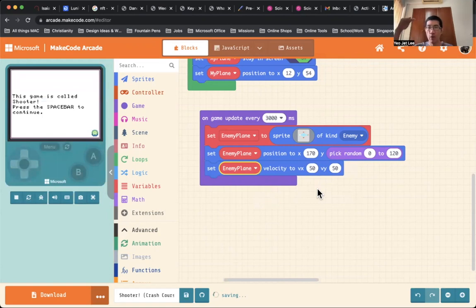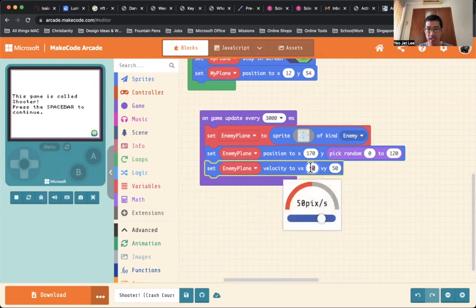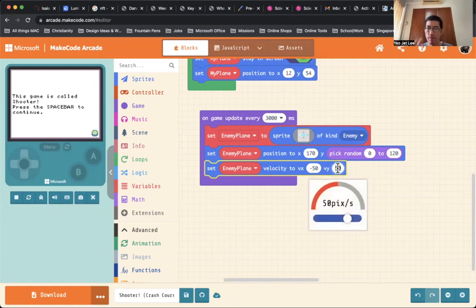Check your course notes. When an object is moving to the left, your Vx is minus. Check your notes. You need to memorize how we derive the value for velocity. This is something that you need to memorize. Any object that is moving from right to left, the velocity for Vx is minus 50. And for Vy, maybe for this example, let's keep it down to 0.